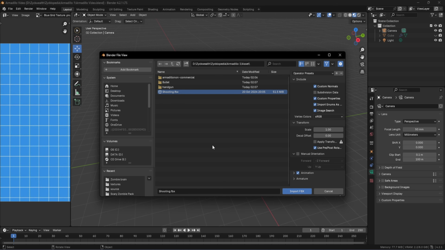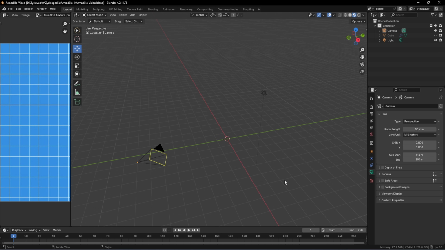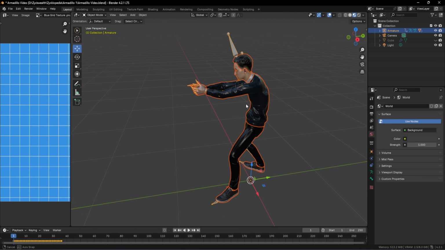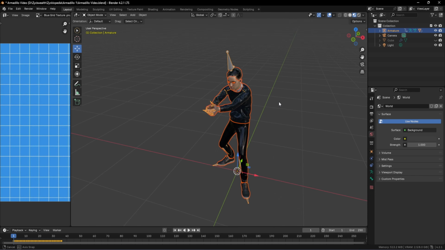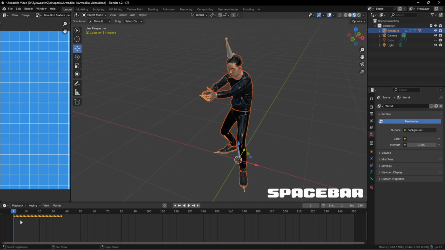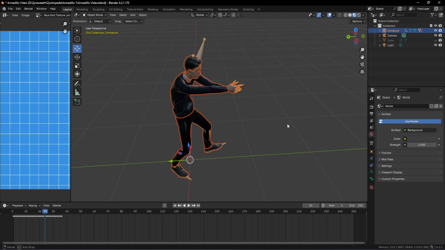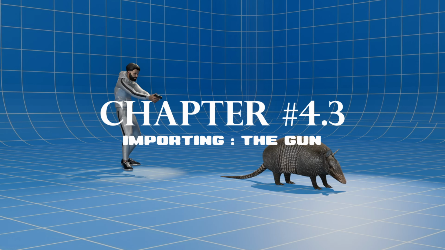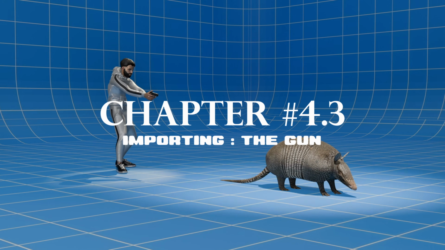If we click on this one and click on import fbx, we will have a file ready by now. Yes, so we have a model with our animation ready. In order to play our animation, we can just pull this bar up and press the space bar. We can see that our character has this small firearm firing pose. Yeah, that's perfect. The next thing to do is to import our gun.